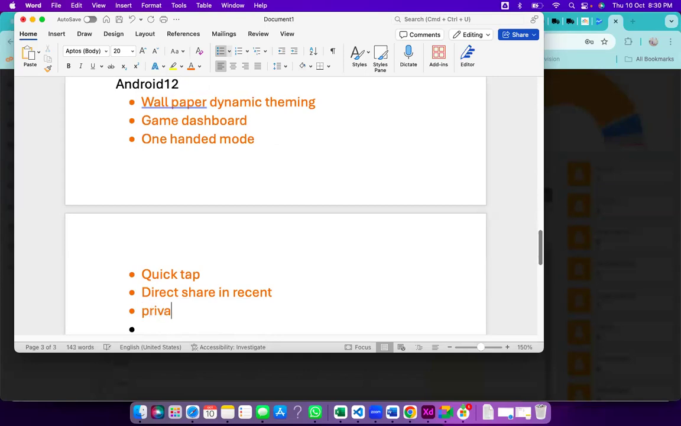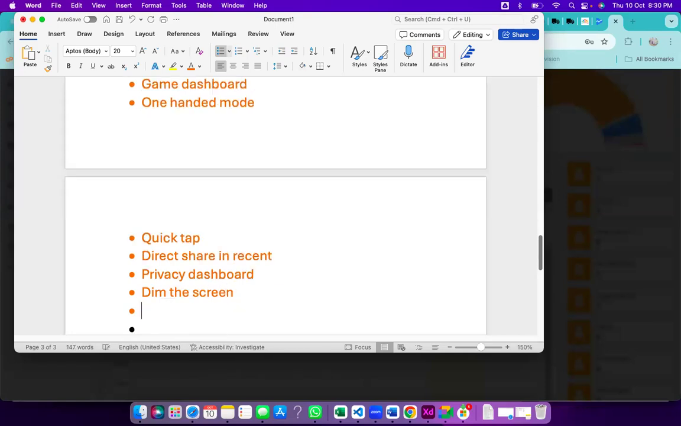Next is the privacy dashboard. This privacy dashboard shows how much time you are spending on each app and how much battery is being consumed by that particular app. Next one is dim the screen. By using this feature, the screen will consume very little battery.